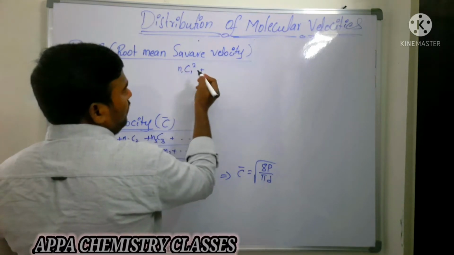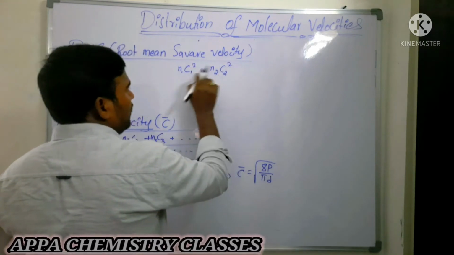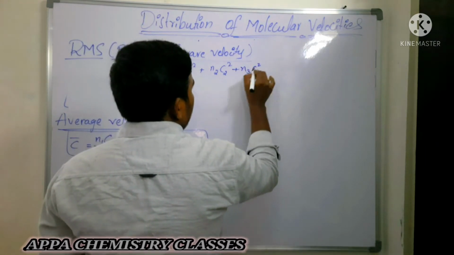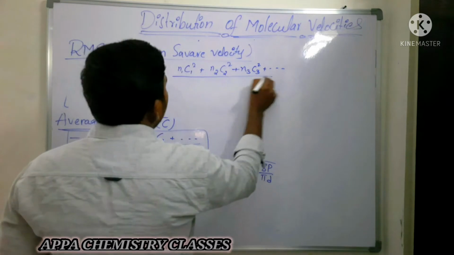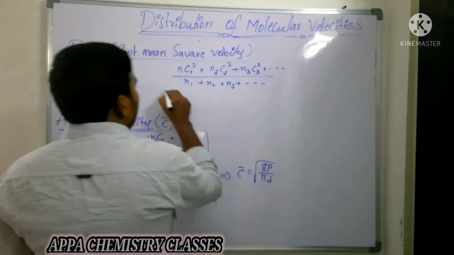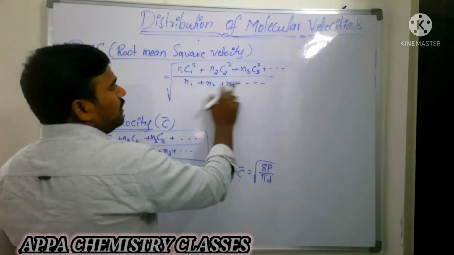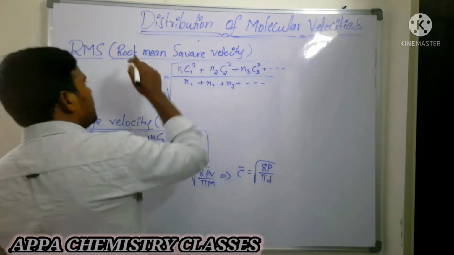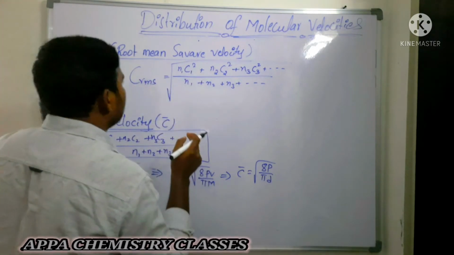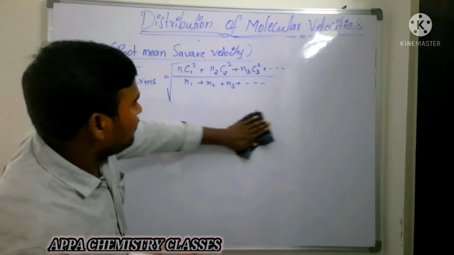C1 square, which contains n1 number of molecules; n2 number of molecules possess the C2 velocity, that is the square of the velocities; n3 possess C3 square, plus so on, divided by the total number of molecules n1 plus n2 plus n3 plus so on. So it must be equal to what? It is the square root of the mean of the squares of the velocities, called root mean square velocity. Is that clear?